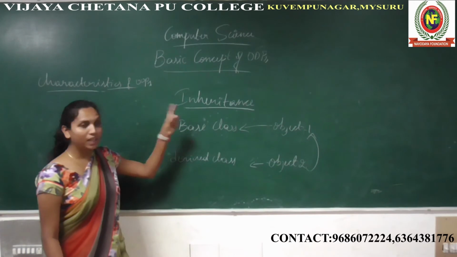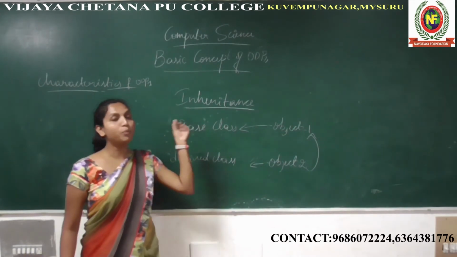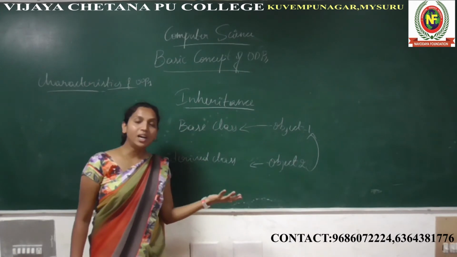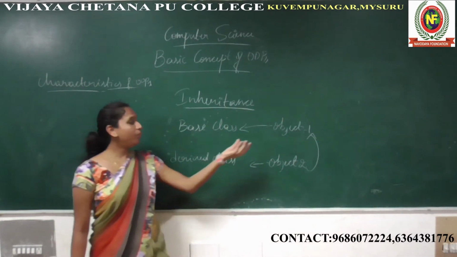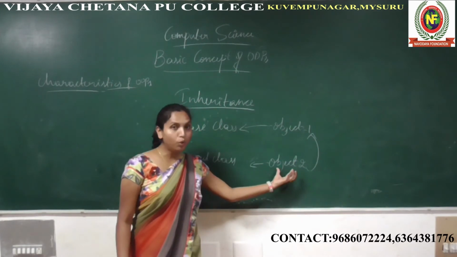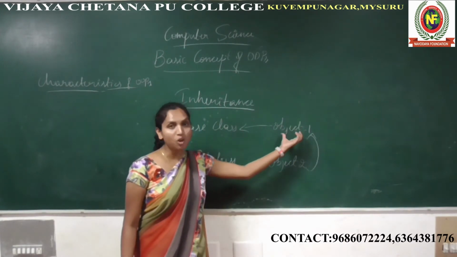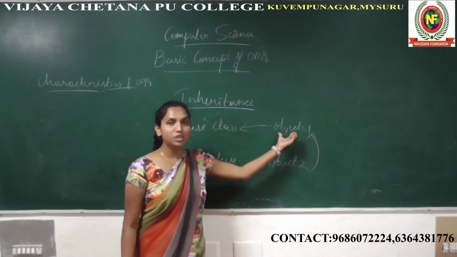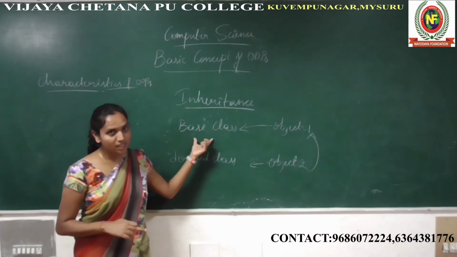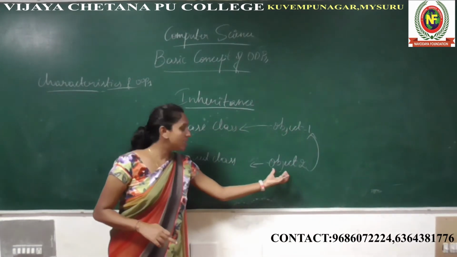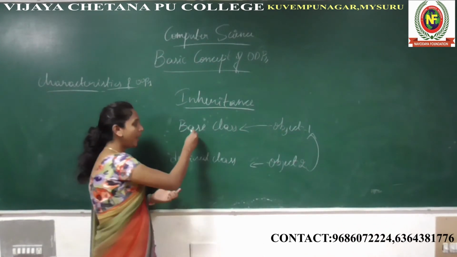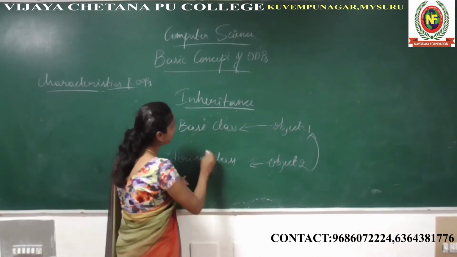Okay, so what is inheritance? Inheritance is the process by which one object acquires the properties of another object. Here I am taking the example of object 1 and object 2. Object 2 will acquire the properties of object 1. Object 1 is the existing object. This existing object is called a base class. The acquiring object is called a derived class, which means the derived class acquires the properties of the base class.